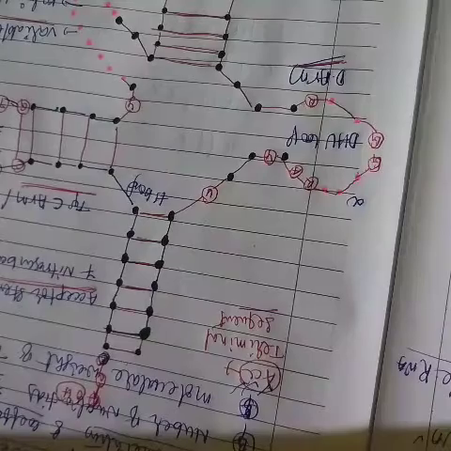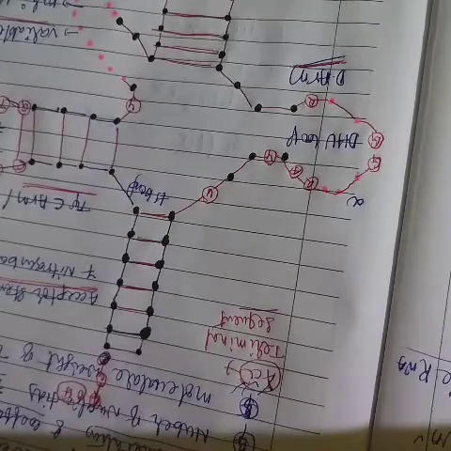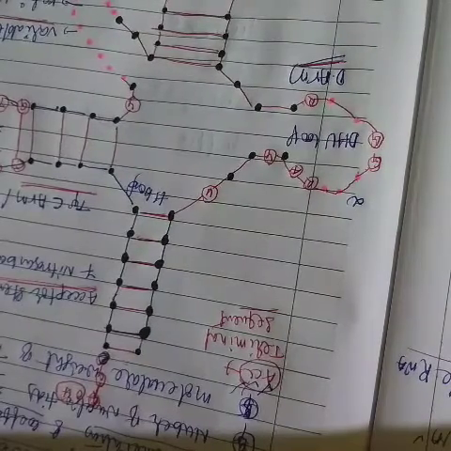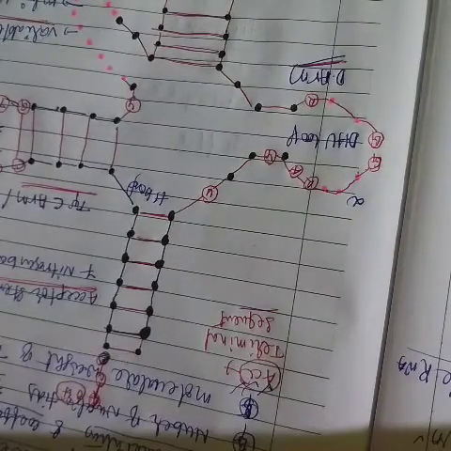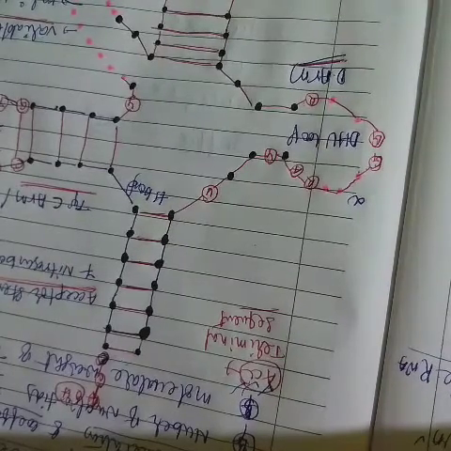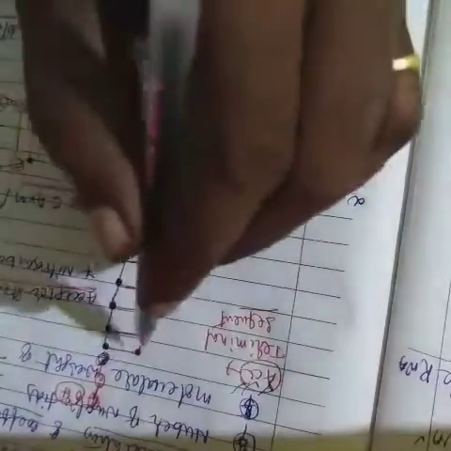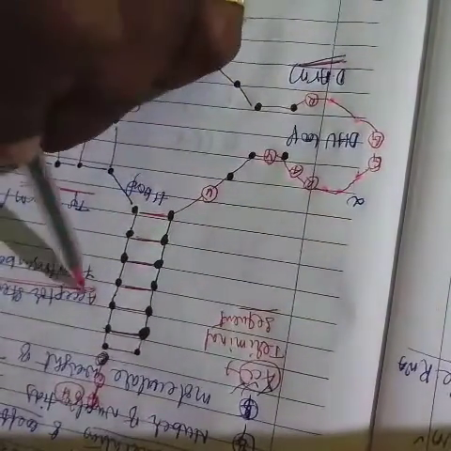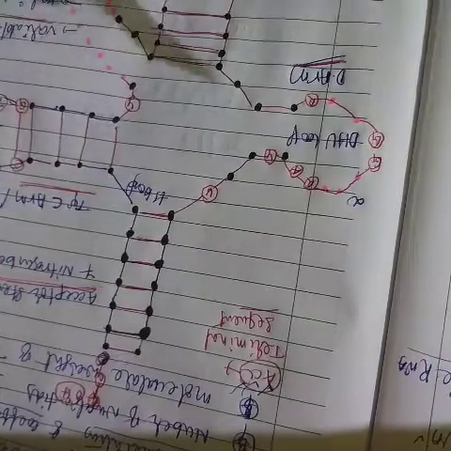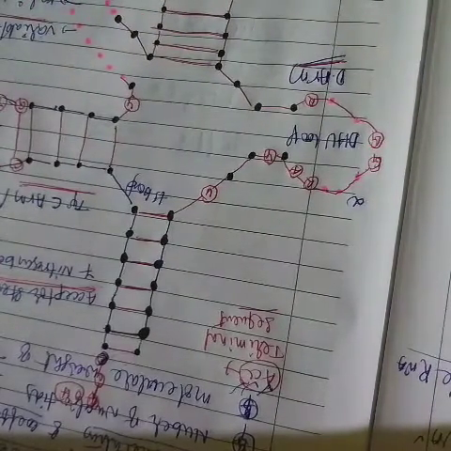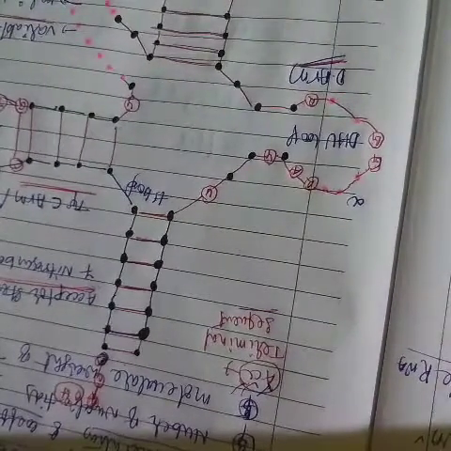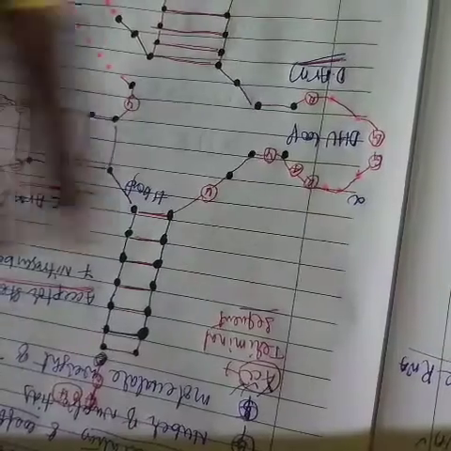And another structure we are discussing is visible containing five arms, each with loop and stem. So the first structure contains five arms: first the acceptor stem, second the T psi C arm, third the variable stem or variable arm, fourth the anticodon arm, and fifth the DH arm. So both are having this structure.